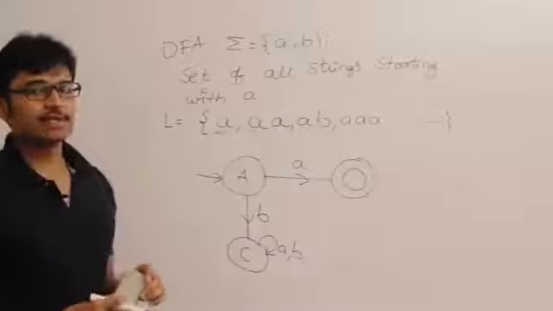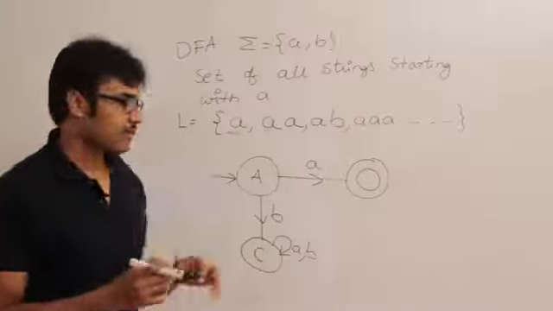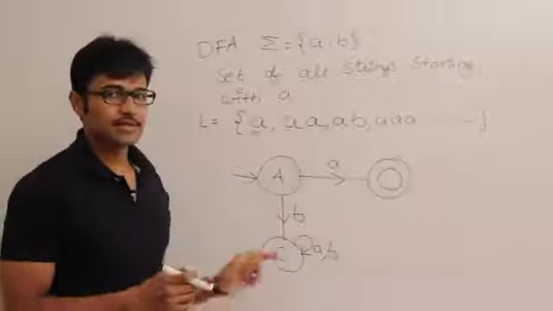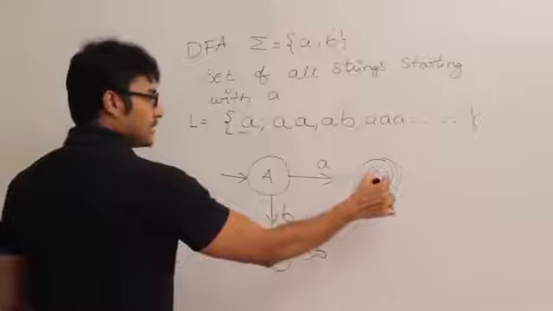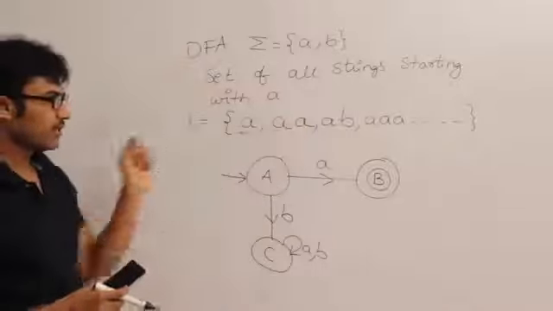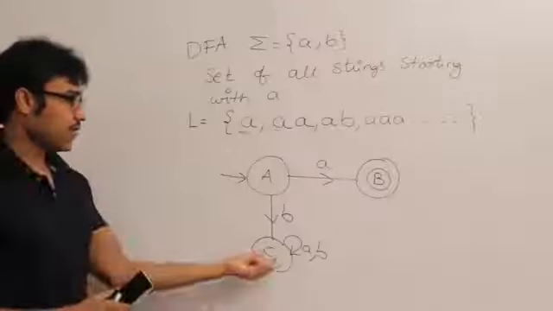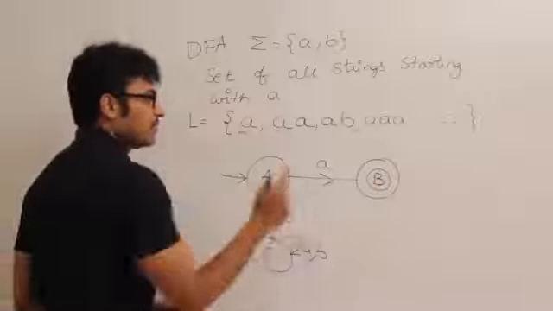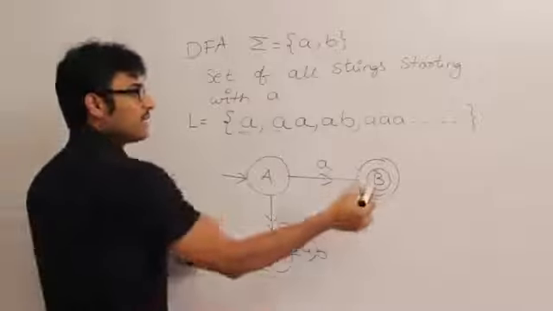Always remember, a dead state is not a special state. It is one of the states, but we cannot reach the final state from the dead state. That is why we call it a dead state. Okay. Now, is this a DFA? For A, we have shown the transitions on a and b. For C, we have shown all the transitions. But for B, we didn't show what happens if I get a. So what happens if I get a?